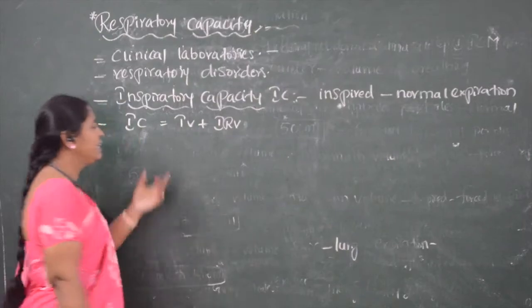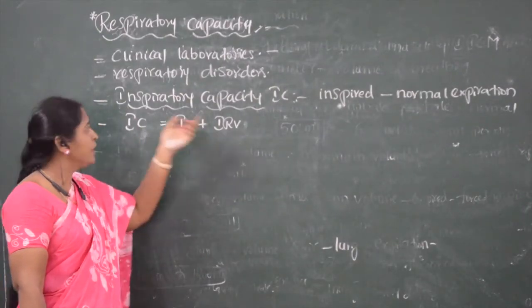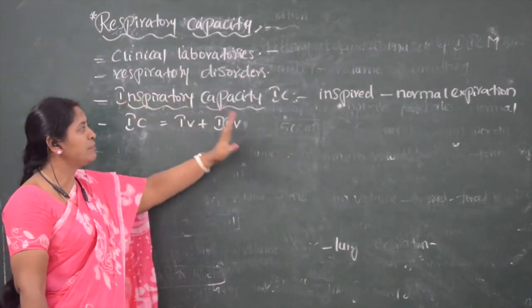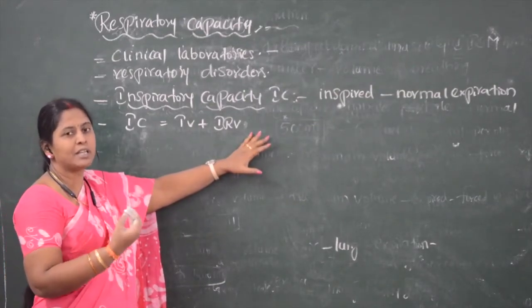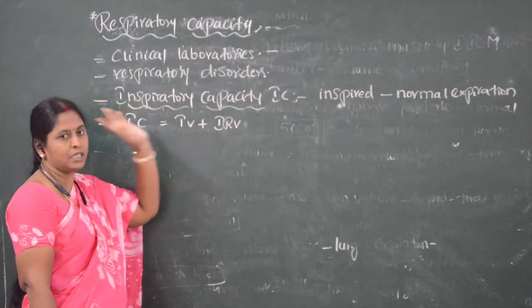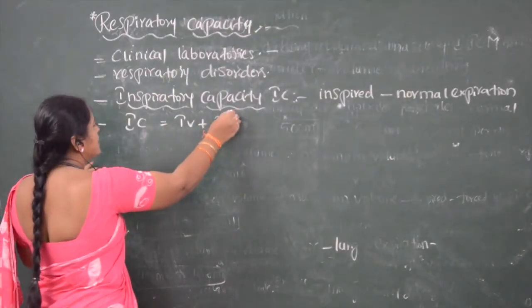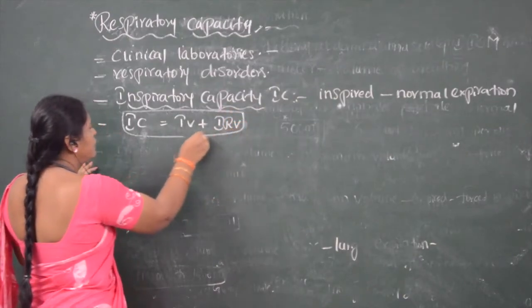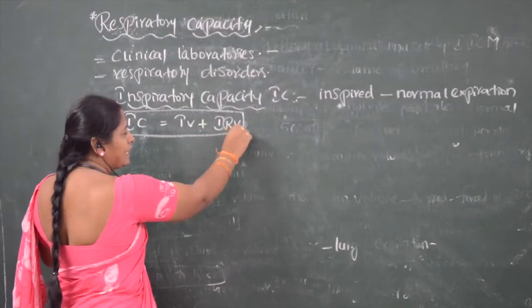By adding the tidal volume and the inspiratory reserve volume, we can extract the inspiratory capacity. The total amount of air a person can inspire after normal expiration is called inspiratory capacity. So IC, inspiratory capacity, is equal to tidal volume plus inspiratory reserve volume.